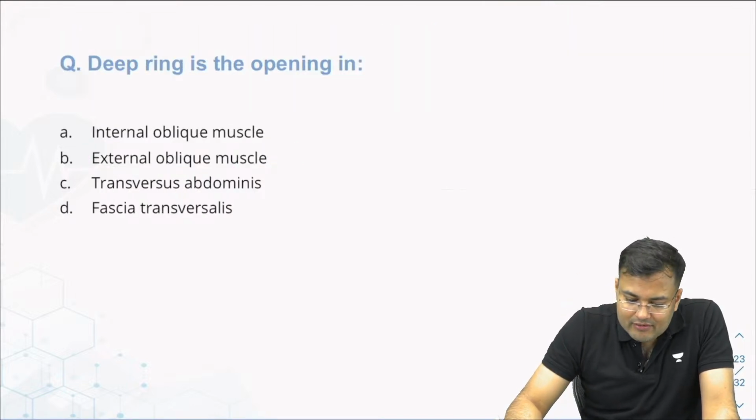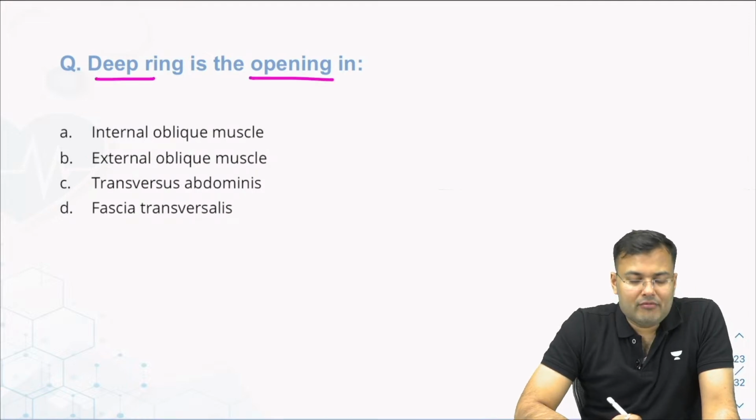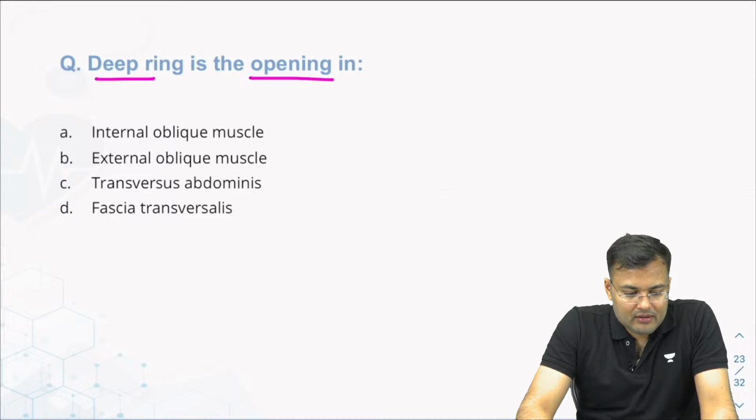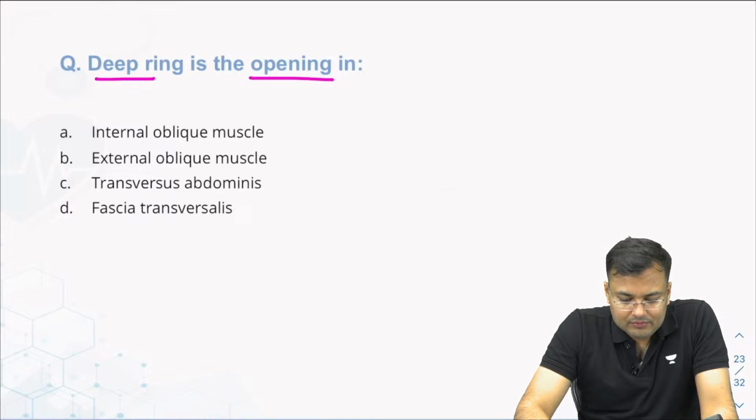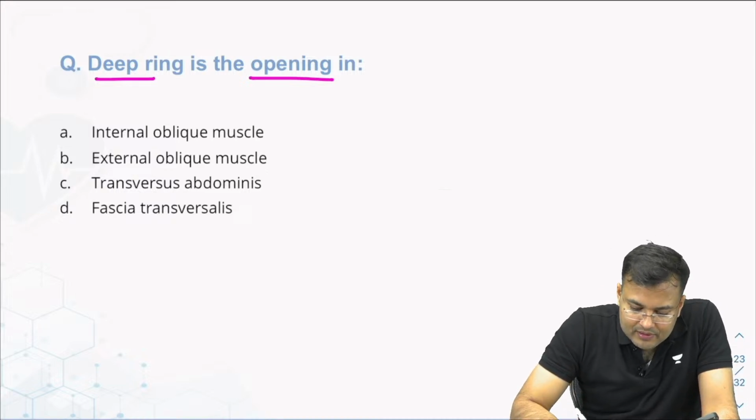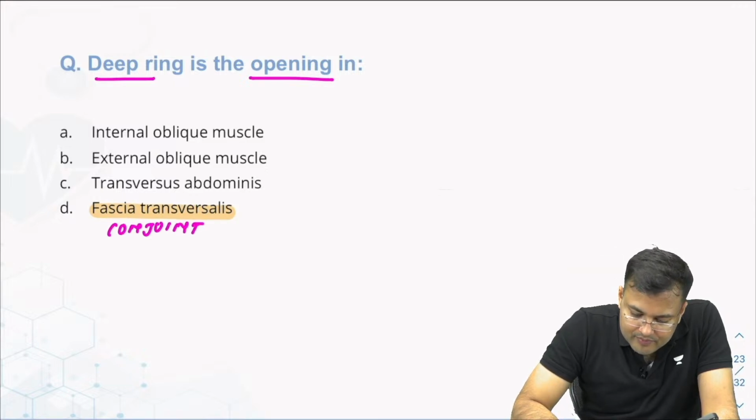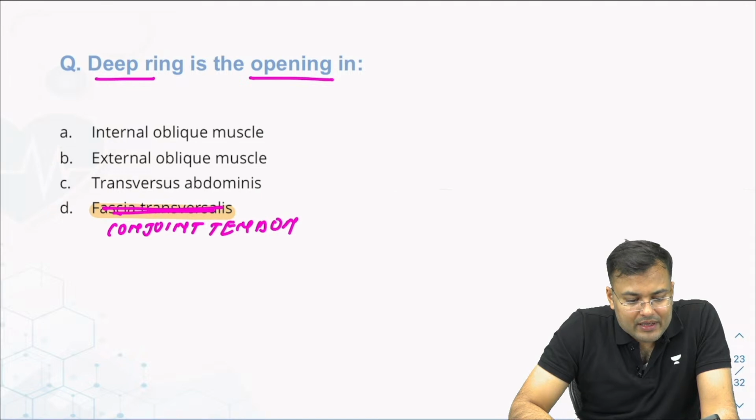Very good, guys. Now see this question. Deep ring, it's the opening in which of the following structures? Easiest question. Tell me, Divya, Ayush, Pooja, Prakash, Richa. Deep ring, it is the defect in which layer or opening in which layer? Very good, Divya. One option was conjoined tendon. What is the correct answer here, guys? Very good, majority of you are correct.